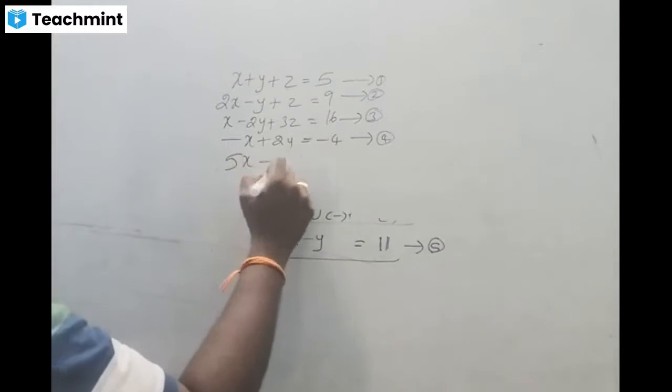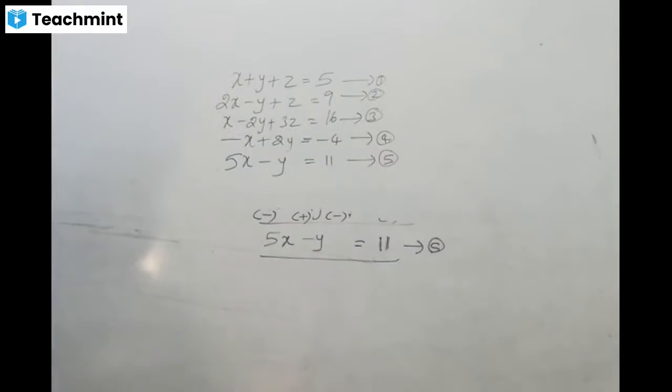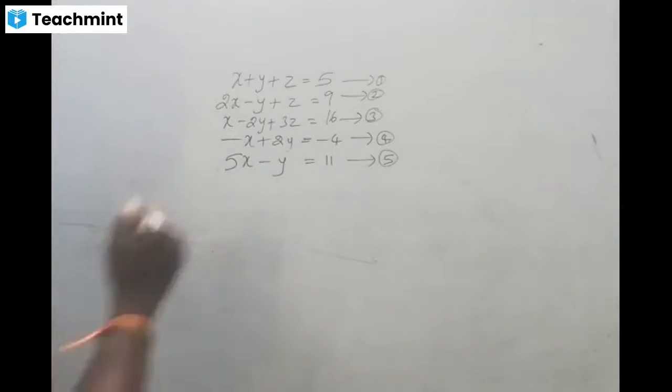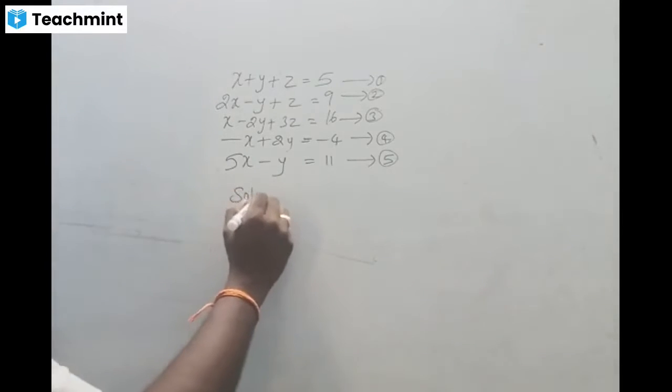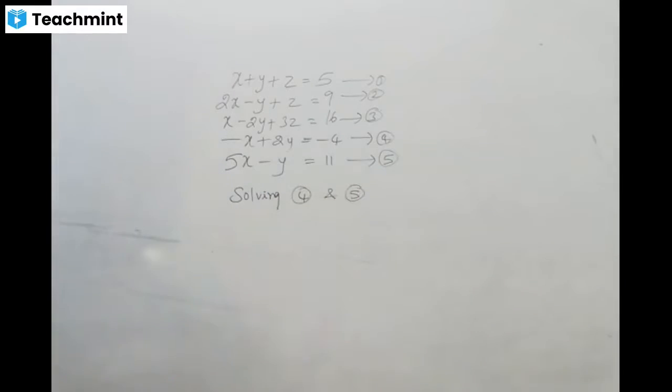5x minus y equal to 11. This is the fifth equation. Right. Now I am going to solve equations 4 and 5. First 1 and 2, next 2 and 3, next 4 and 5. In equations 4 and 5, which element is going to be eliminated?